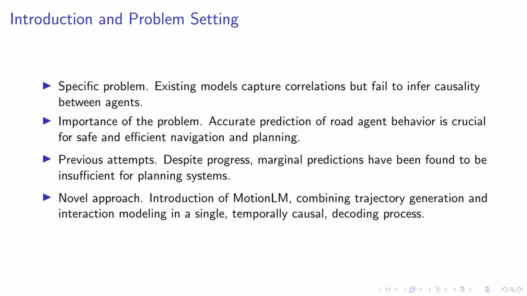This model combines trajectory generation and interaction modeling in a single, temporally causal decoding process. It's trained to directly maximize the log probability of token sequences among interacting agents, producing joint trajectories step by step. This approach offers a promising solution to the limitations of existing models, and we look forward to sharing more about its design and performance.